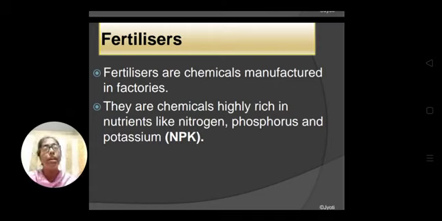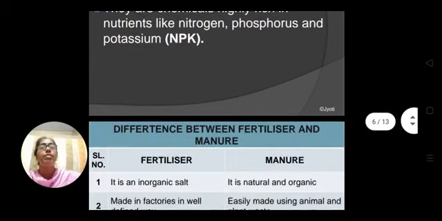It is prepared by an artificial method, and they are very rich in specific nutrients like nitrogen, phosphorus and potassium, and they are commonly known as NPK fertilizer. N is for nitrogen, P is for phosphorus, and K is for potassium. K is the symbol for potassium. So the fertilizers are generally rich in these three components, three chemicals.